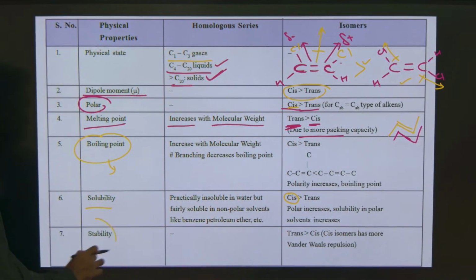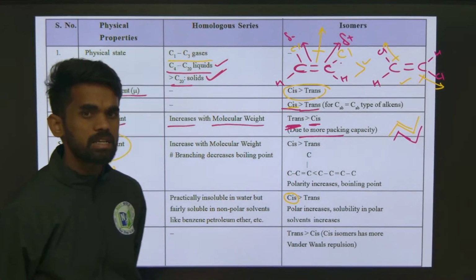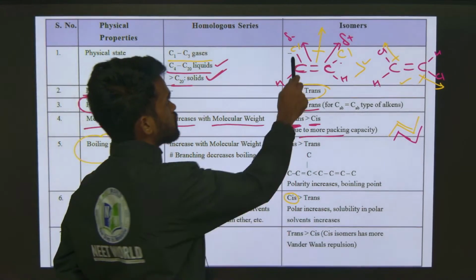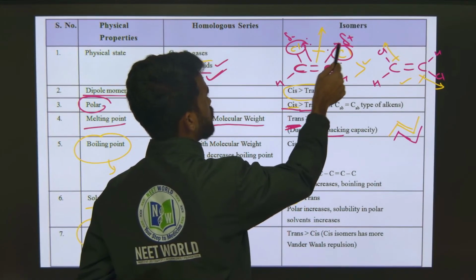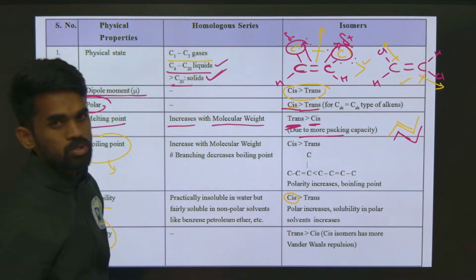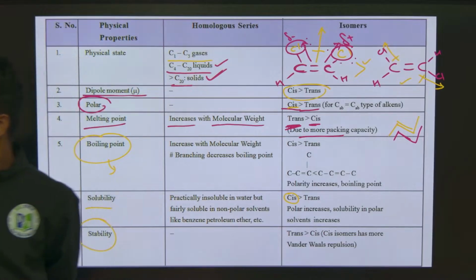Okay, stability. Remember, for isomeric compounds, trans isomers are more stable than cis, because in cis the same groups are on the same side. If the groups are on the same side, there will be repulsions between the lone pairs or non-bonding electron density on the attached substituents. So that makes cis alkenes less stable than trans. Okay, remember this statement also.